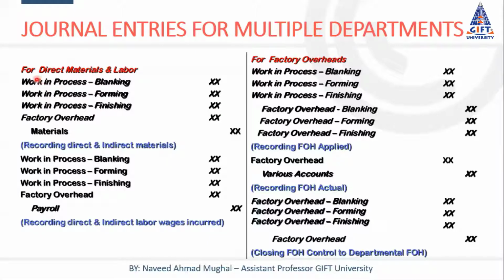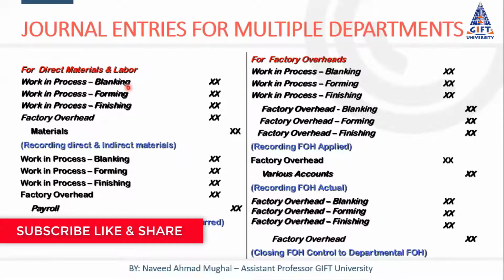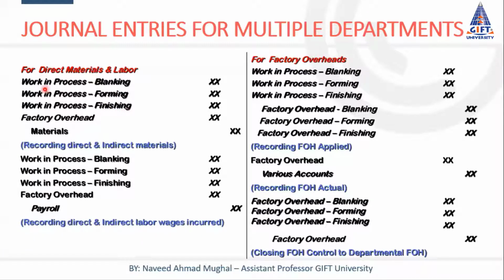So when we charge direct material and direct labor to the departments, we debit the work in process account, and we write the department name with this account, for example, work in process blanking department. In this example, we have three departments: the blanking department, the forming department, and the finishing department. When we charge materials to the blanking department, we make the entry work in process blanking department debit. When we charge forming department, work in process forming department debit. When we charge finishing department, work in process finishing department debit.